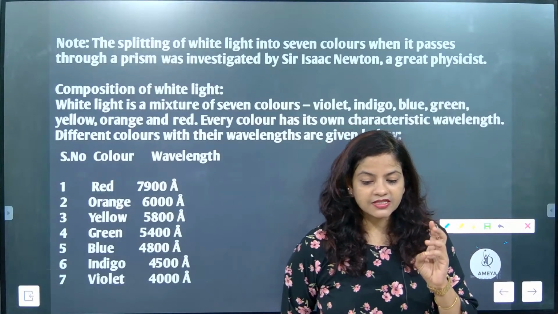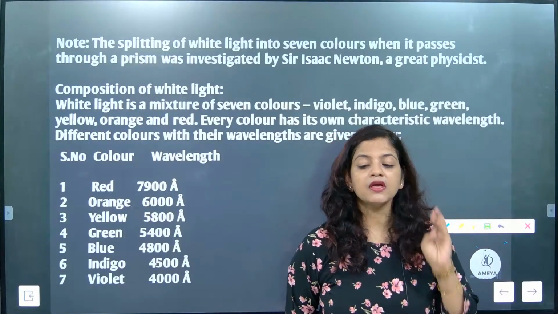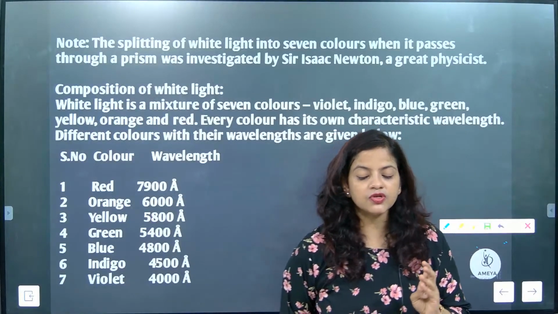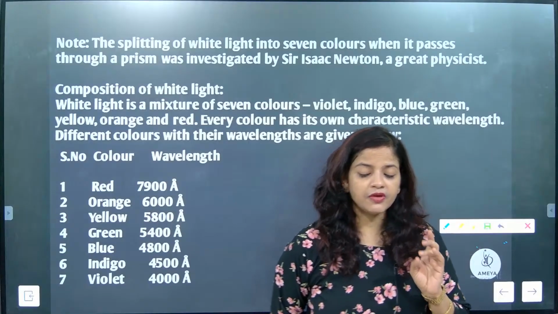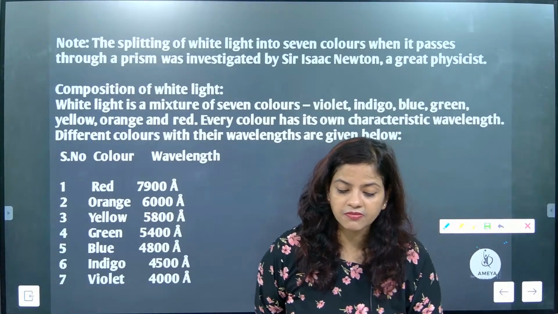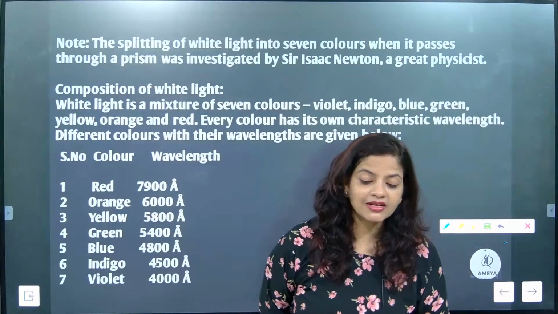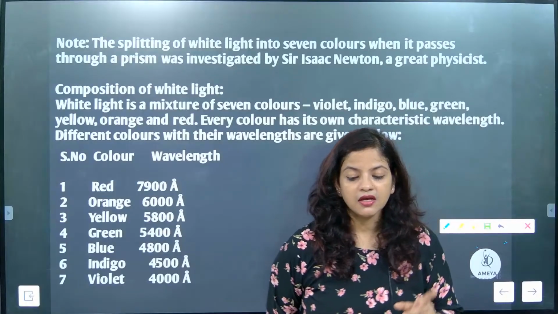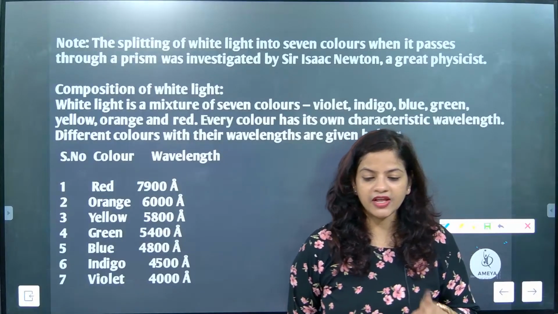See, speed maximum, wavelength maximum, frequency minimum. Understood? So bending is minimum, frequency minimum. Bending maximum, frequency maximum. Understood or not? Wavelength minimum.